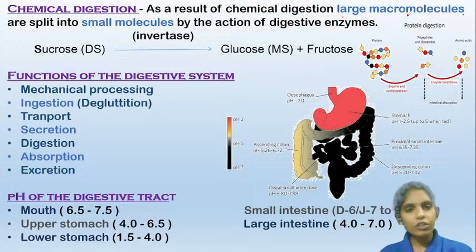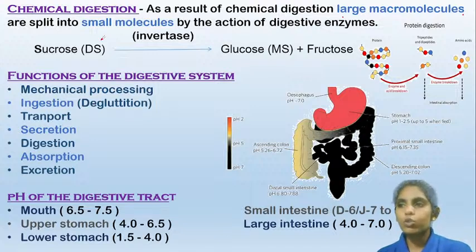The food we eat contains many macromolecules like proteins, fats, lipids, sugars, carbohydrates. These are present in their complex forms, and they are broken down into simpler units by the digestive system.